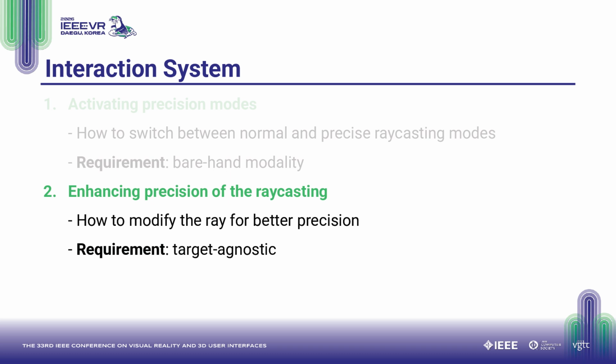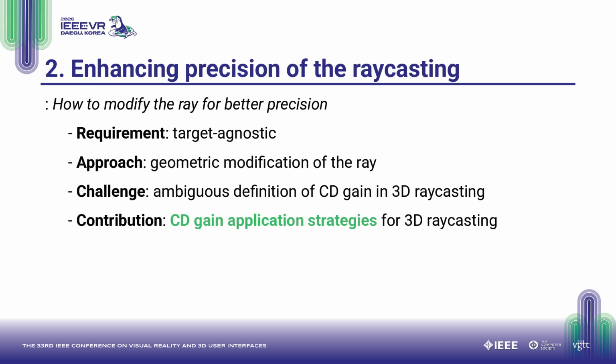Now, let me move to the second pillar, enhancing the precision of ray casting. For the second challenge, we modify the ray's geometry to improve precision. The key requirement is that this must be target agnostic. It should work for both selection and placement. The main challenge is that CD gain is ambiguous in 3D ray casting, since the ray extends infinitely.